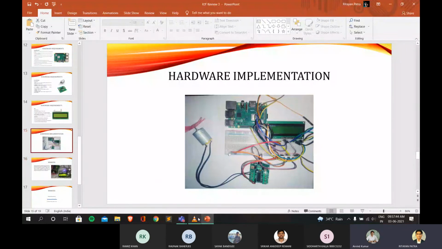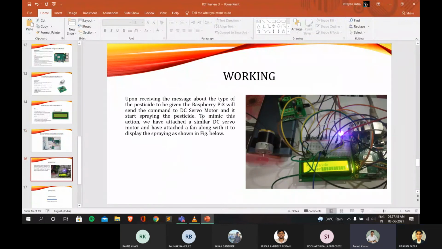I will briefly summarize this figure. After detecting the type of disease, it will send the data to the cloud server called Firebase, and from Firebase, the RPI will extract the same data. I have made a video of the working model, so I will just play it.